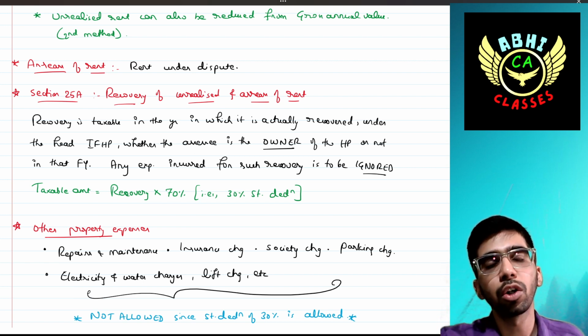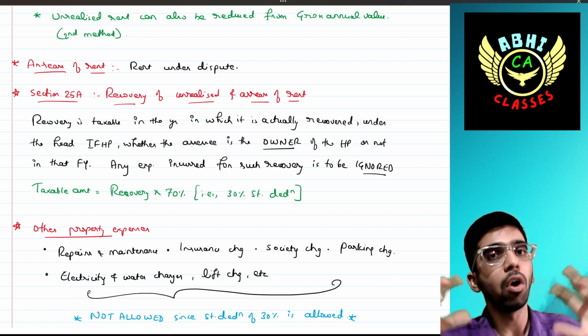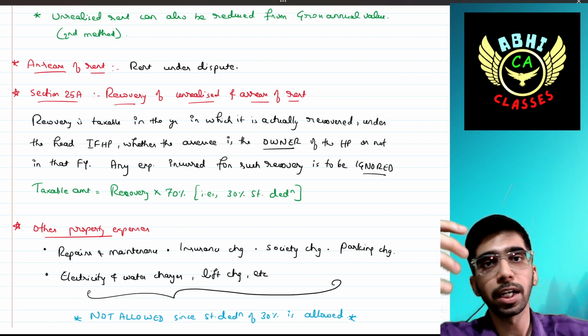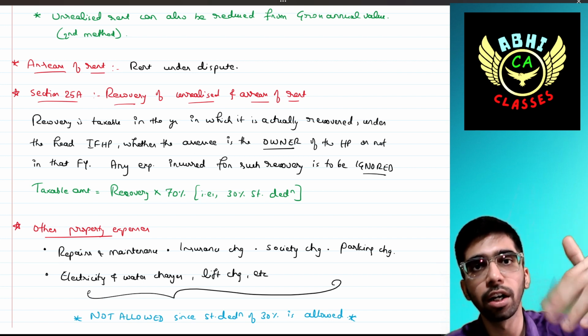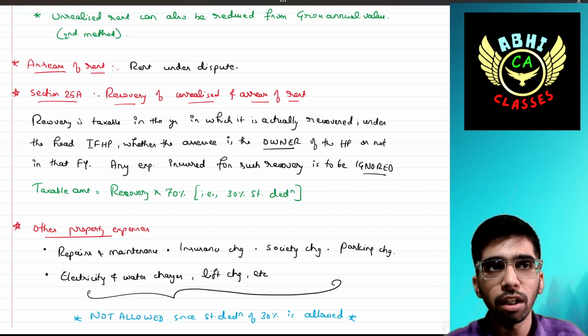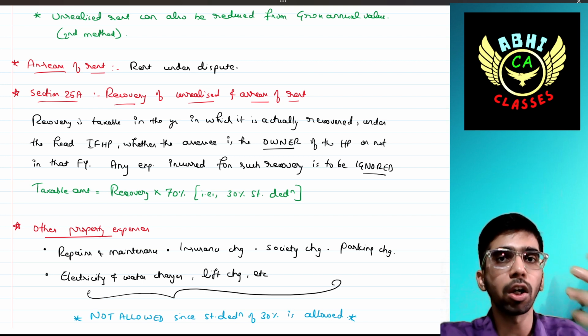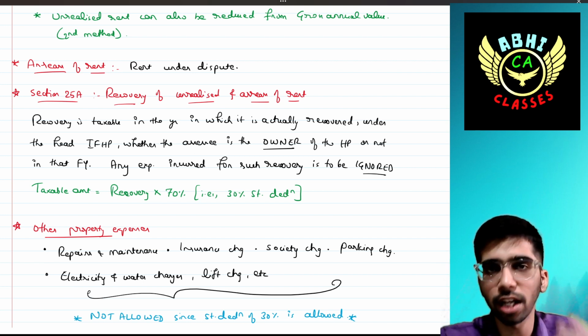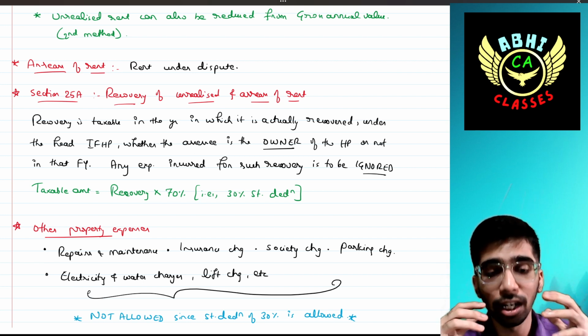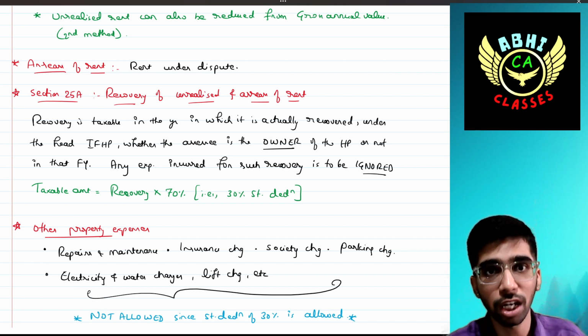Suppose the rent of 2021 we have not realized. We have claimed a deduction as per the actual rent formula. In 23-24, I am not the owner of that house property; I have sold that house property to another person. But in that financial year 23-24, I have recovered that unrealized rent from the tenant.